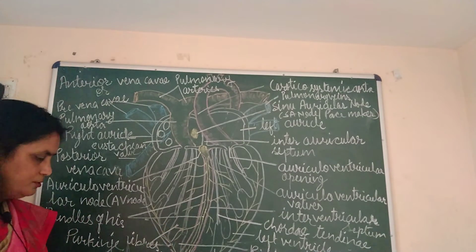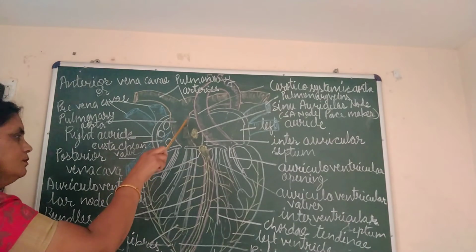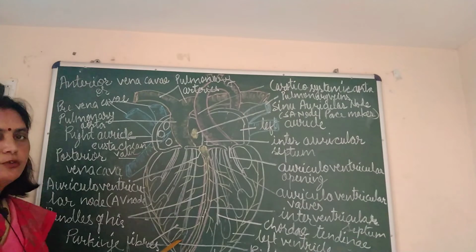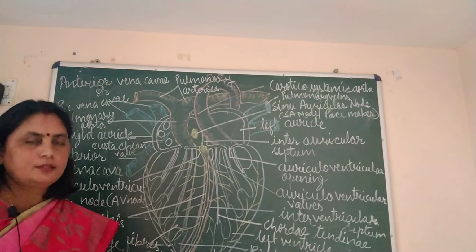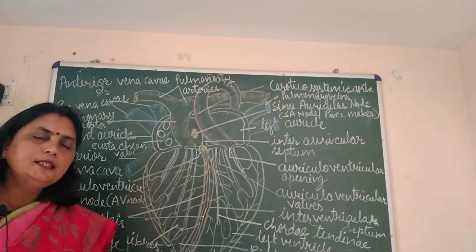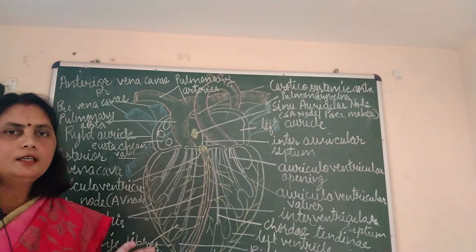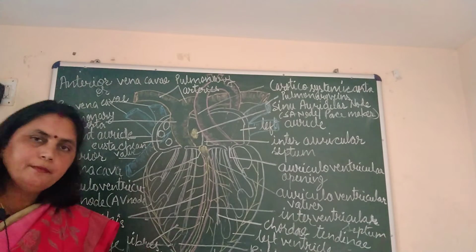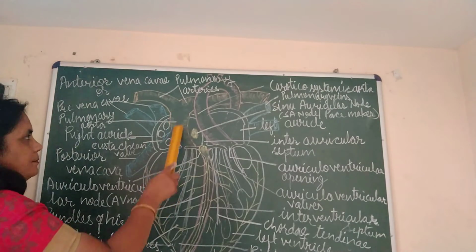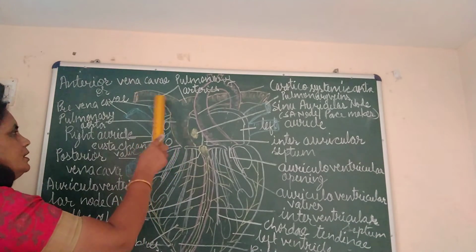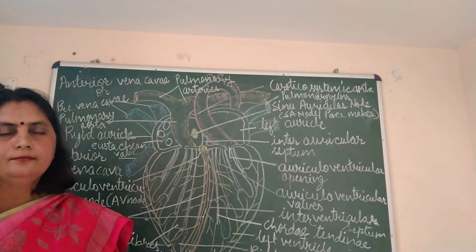And children, as you know, in the right auricle impure blood is filled. So from the right auricle only impure blood will go to ventricles. So the right ventricle is also filled with impure blood, or deoxygenated blood, or blood which does not have oxygen in it. It has carbon dioxide in it. So children, this blood from here will go to the pulmonary aorta. From the pulmonary aorta, the pulmonary arteries will take this deoxygenated blood to lungs.